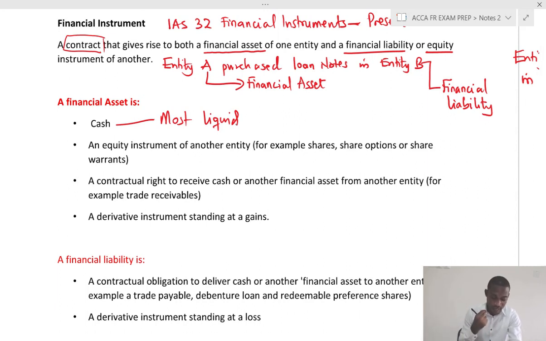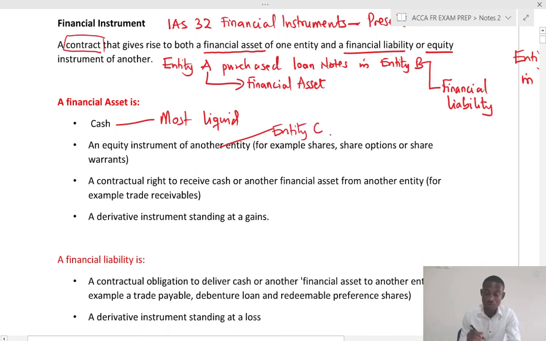Now, a financial asset is also an equity instrument of another entity. So here, from the definition of financial instrument, we are looking at entity C issuing ordinary shares. So the ordinary shares is an equity instrument. So for entity A, it's an asset.